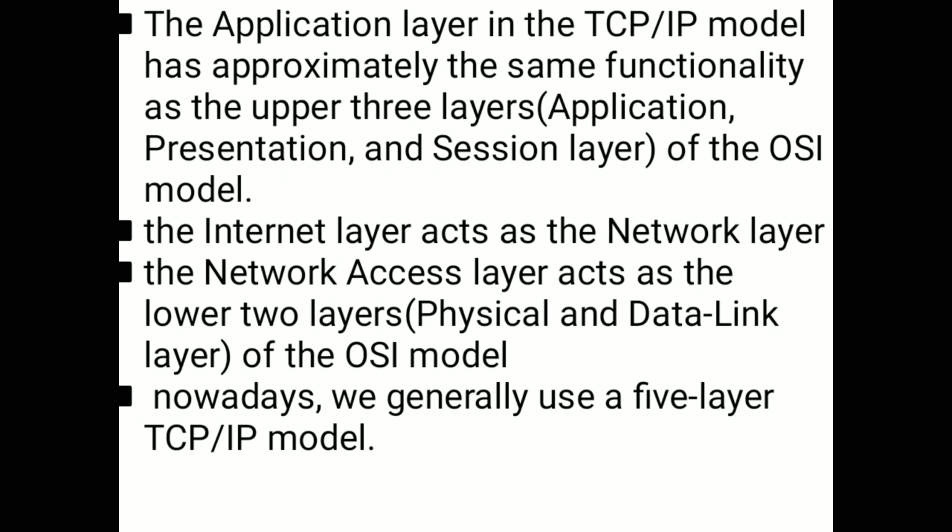The internet layer acts as the network layer of the OSI reference model, and the network access layer acts as the lower two layers of the OSI reference model, that is the physical layer and data link layer.